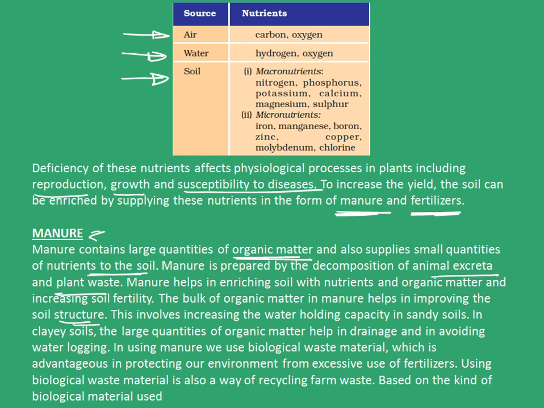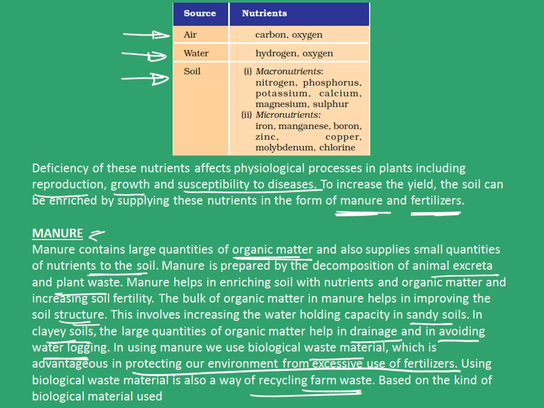This involves increasing water holding capacity in sandy soils. In clay soils, the large quantities of organic matter help in drainage and in avoiding waterlogging. In using manure, we use biological waste material, which is advantageous in protecting our environment from excessive use of fertilizers. Using biological waste material is also a way of recycling farm waste.